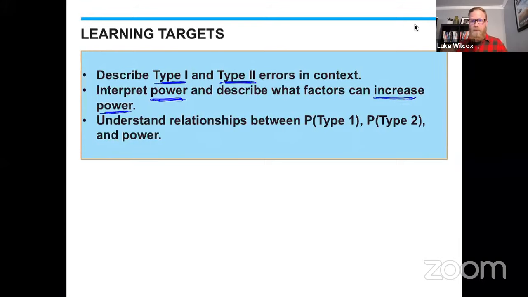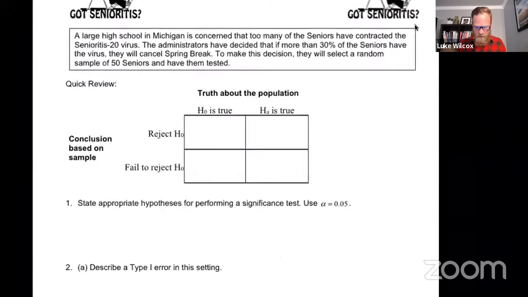And we're going to come up with 3 different ways where we can see the power increasing for a significance test. And then the last learning target is a little bit more general. It's to understand the relationship between these 3 things, the type 1 error, type 2 error, and the power. And specifically talking about probabilities of the type 1 and the type 2 error. So I will make sure that we check back in with these learning targets at the end of the lesson today, and we'll try to summarize what we learned for each one of these. Okay, so let's jump right into today's activity.